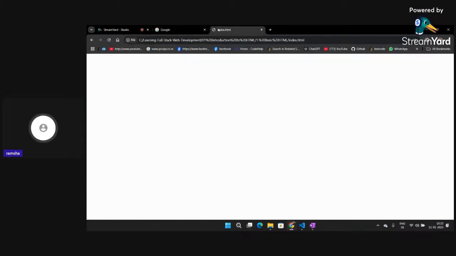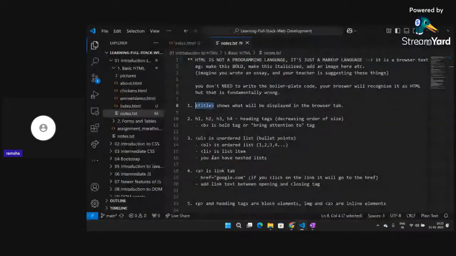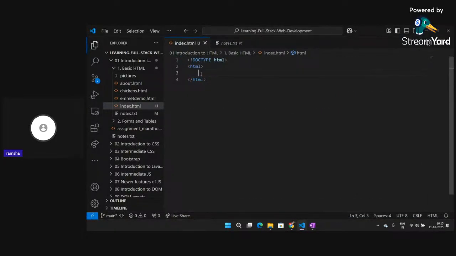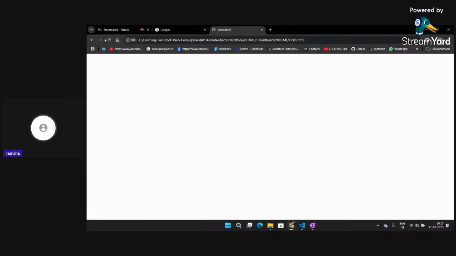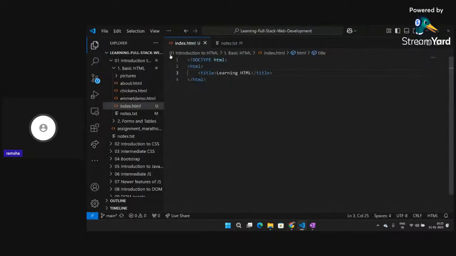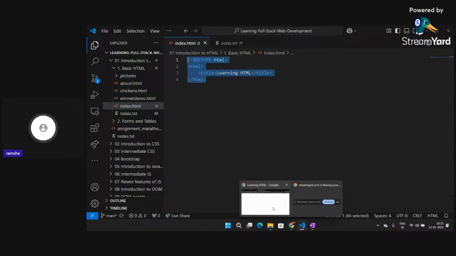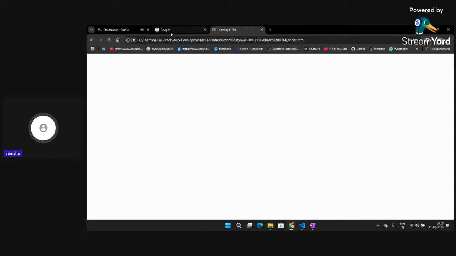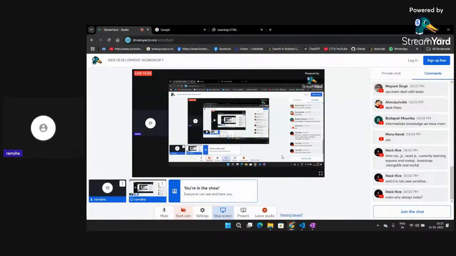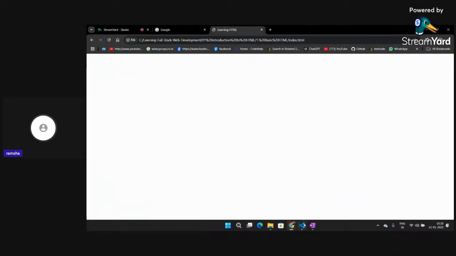If I want to change this at the top, I can write here title, and write Learning HTML, for example. If I save this and click refresh, you can see that I am able to change the title. So what this title tag does is it changes the top title of my web browser. You can name it anything that you want. Okay, so this is title.